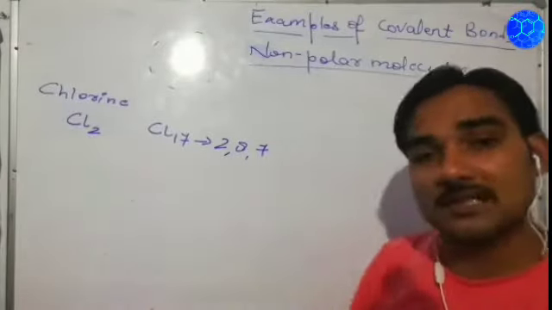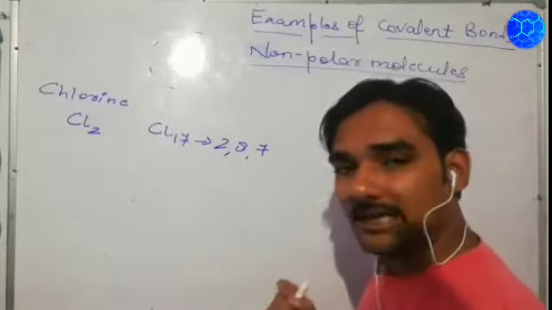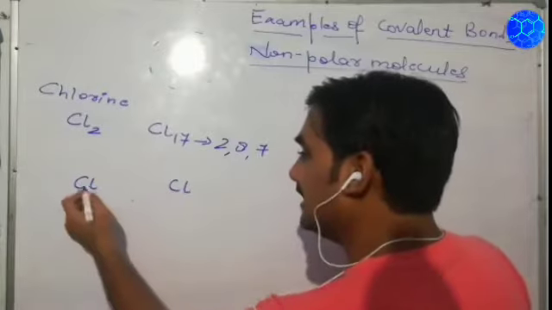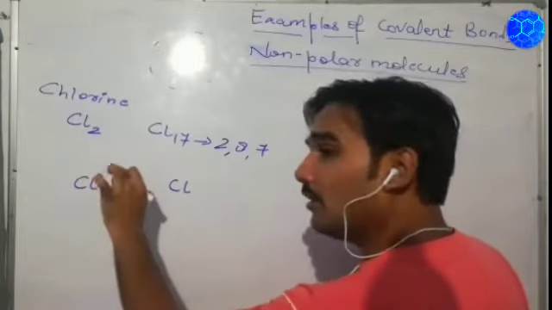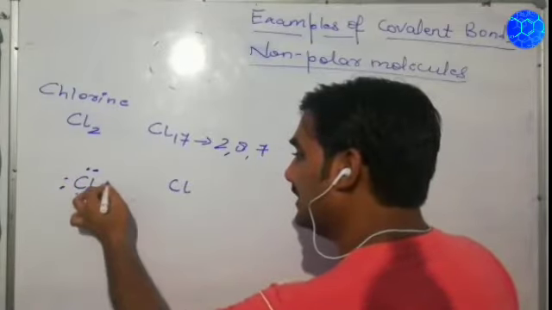How many atoms of Cl are there? 2. So we'll be drawing the electron dot diagram first. I'll take 1 Cl and a second Cl. Now both have 7 electrons. So 1, 2, 3, 4, 5, 6 and 7.